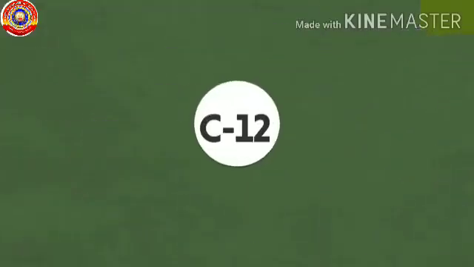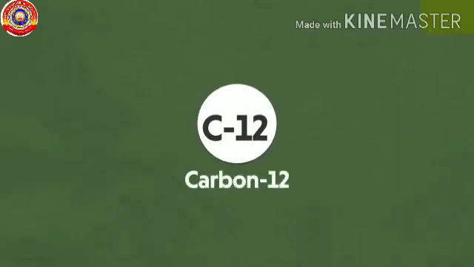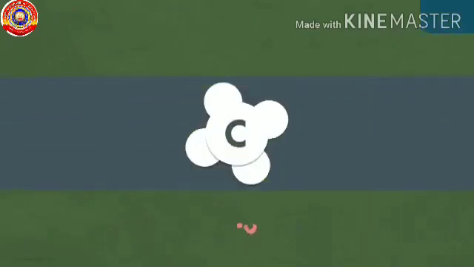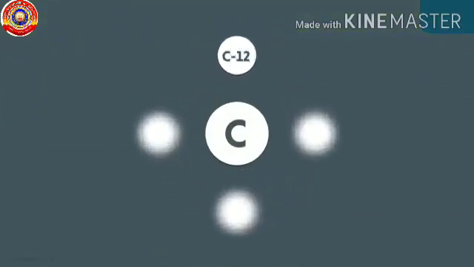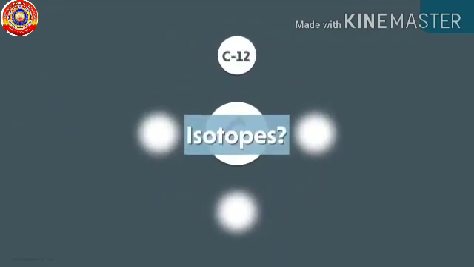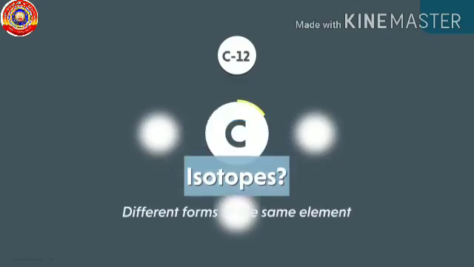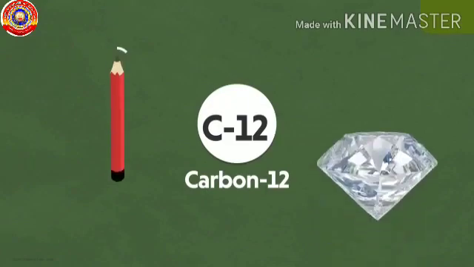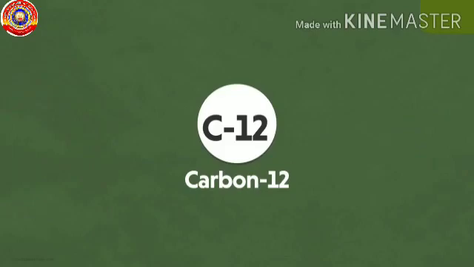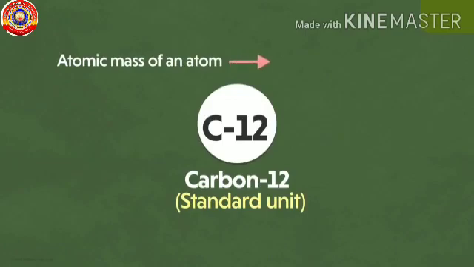The atomic mass of an atom is compared to the mass of the carbon-12 atom, which is taken as the standard. Actually, carbon exists in different physical forms, that is, isotopes, and carbon-12 is one among them. You have learnt about these isotopes in 9th standard, right? Carbon-12 is found everywhere in nature. Hence, carbon-12 is considered as a standard unit. And the atomic mass of an atom is calculated with respect to one atomic mass unit.